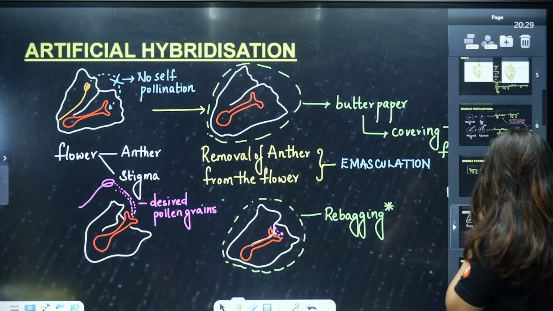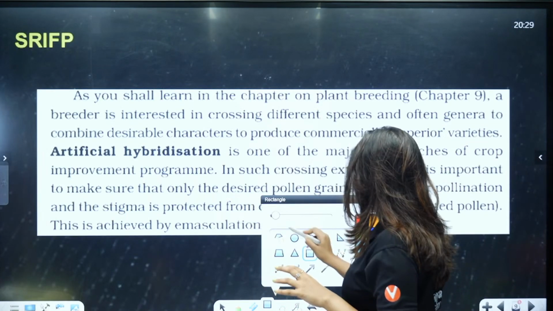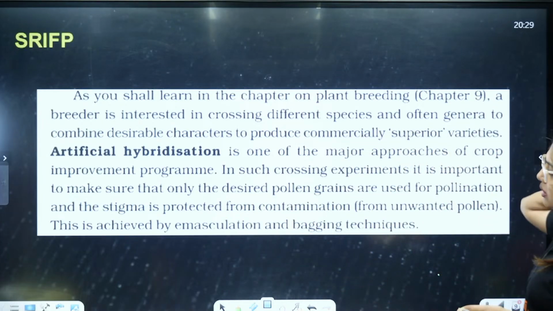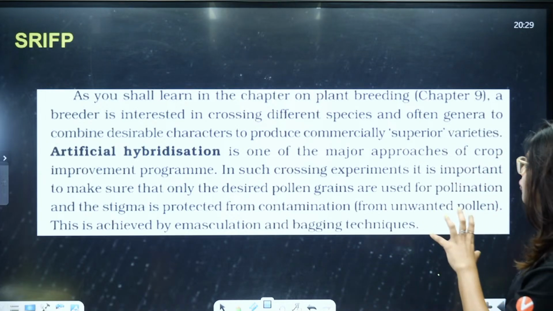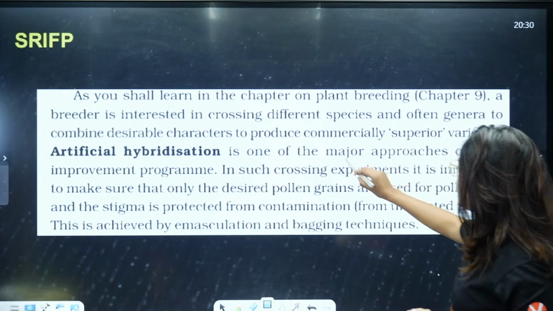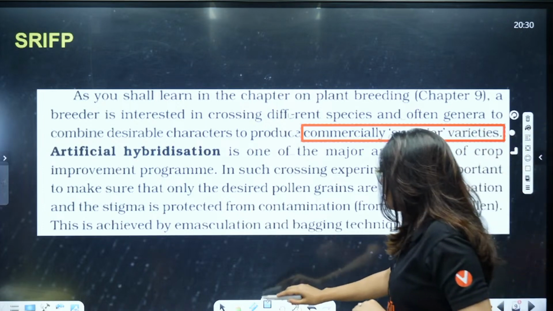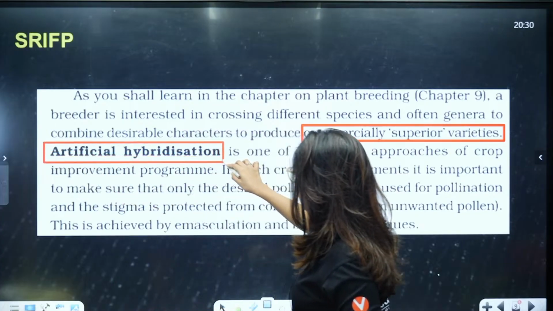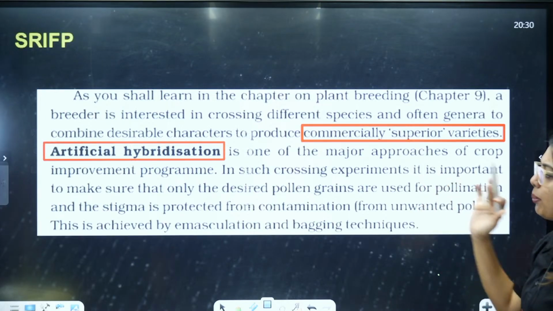Yes? Okay. Now, here is what is given in your NCERT. Can you all see the NCERT? As you shall learn in the chapter on plant breeding, a breeder is interested in crossing different species and often genera, combining desirable characters to produce commercially superior varieties. That is why we do artificial hybridization. Artificial hybridization is one of the major approaches of crop improvement programs.